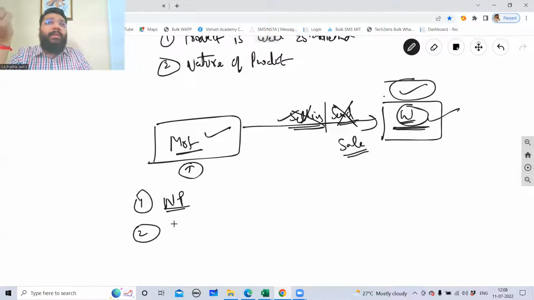Because when I buy the product, if there is no return or exchange policy, what if the quality is not good? The way it has been shown on the website, if the product doesn't turn out to be that way, if the size is not matching, the color contrast is different. The color when you see in reality versus what you see on the screen is different. So your expectation is different, in reality something is different. So always the buyer has to be given the option to return. So in those kinds of businesses, Flipkart or all the online business people cannot say that goods once sold are not returnable.